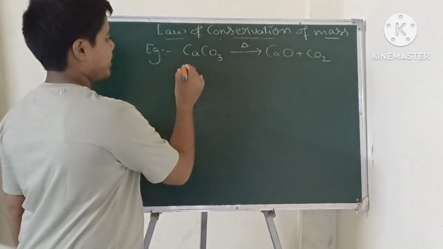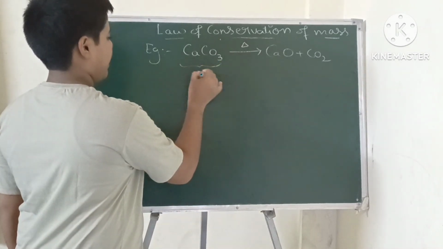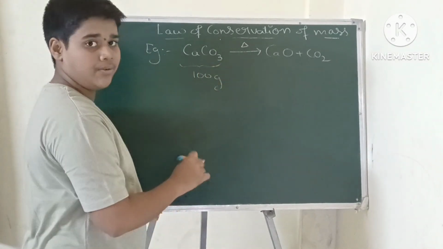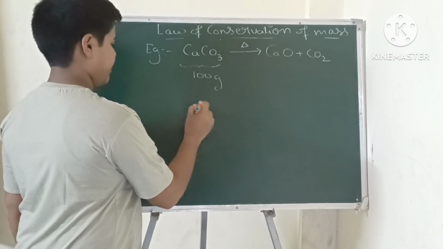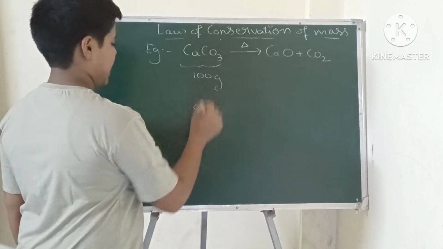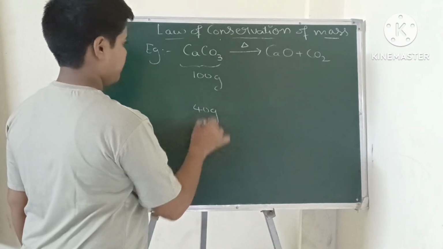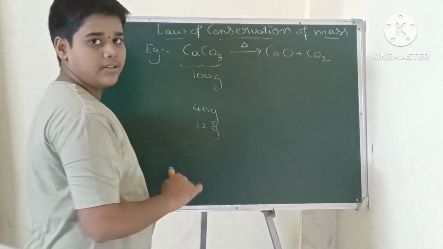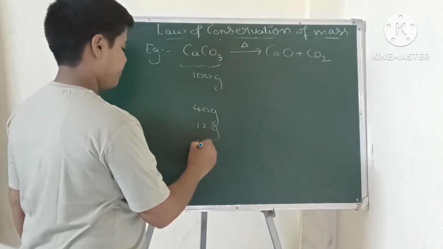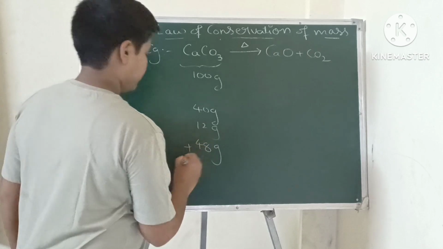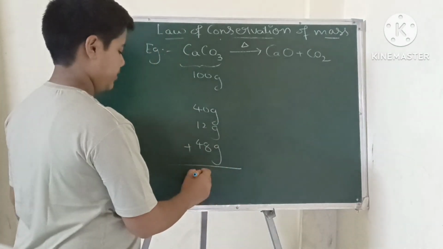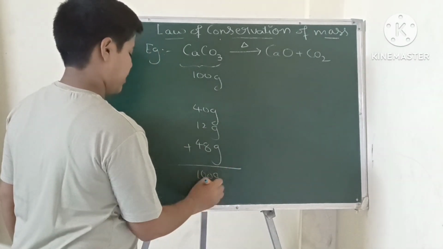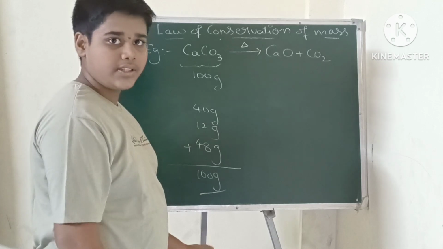Here CaCO3 is 100 grams. How? Ca is 40 grams and carbon is 12 grams. O3 means three oxygens are there, so 16 into 3 is 48. If we add these three, we will get 100 grams.